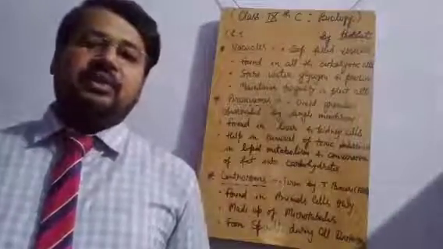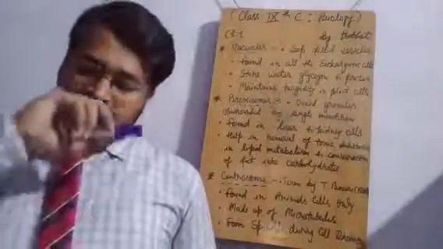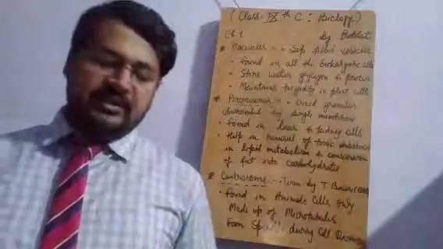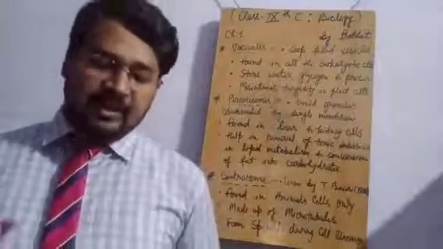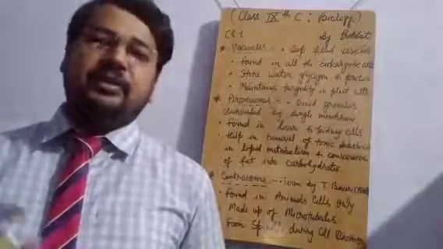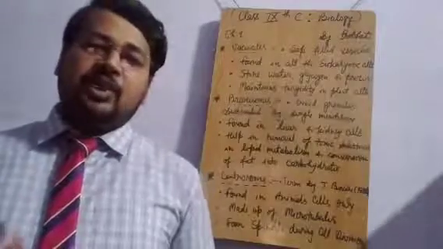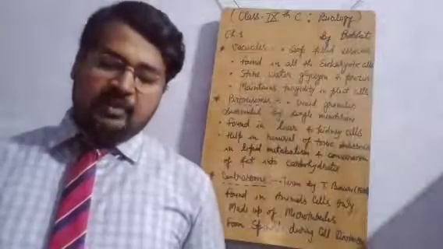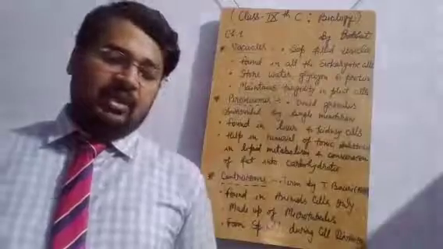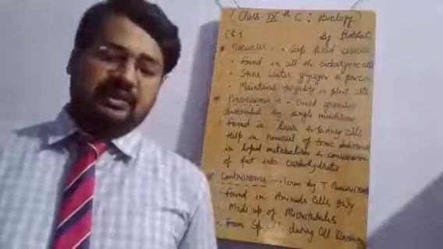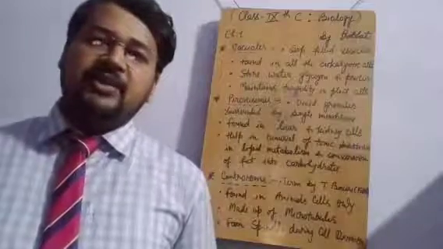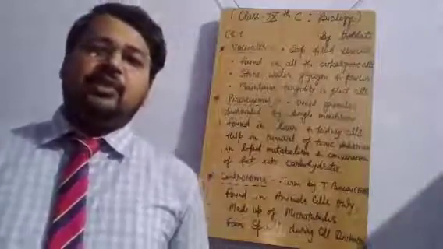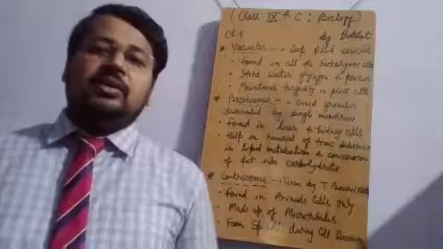Now we will move to the functions. The first function, as we discussed, is that the vacuole maintains the turgidity of the plant cell. The second one is that in animals, the small vacuoles, which are not permanent, are responsible for maintenance of water balance or ingestion of food substances. I think this point is clear to all of you. Water balance is to be maintained, and the excess water is to be stored in the vacuole.